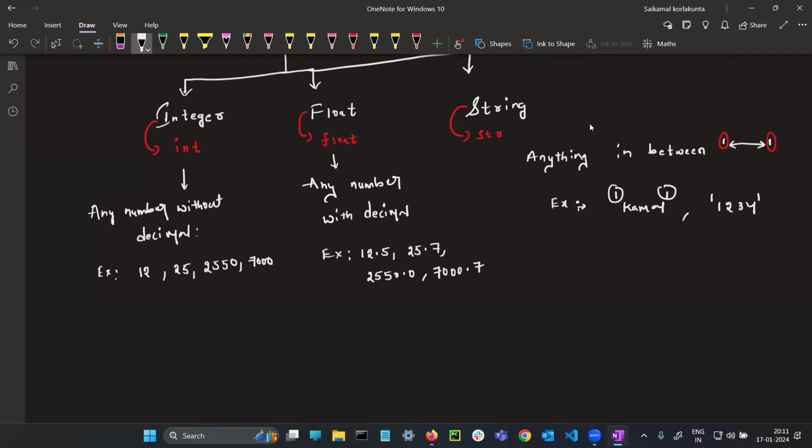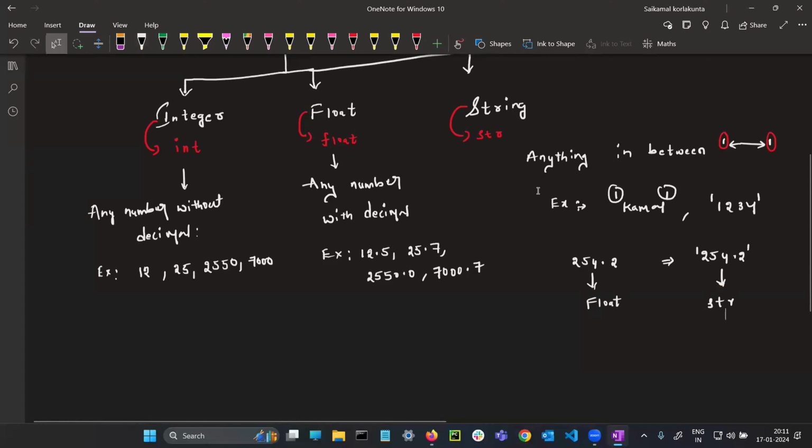Now you tell me guys, for example, 254.2. What is this one? Integer or float? Float. It is a float. Same representation, 254.2, but in between the quotes. Now what is it? String. It is a string.